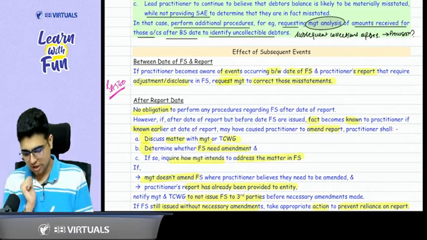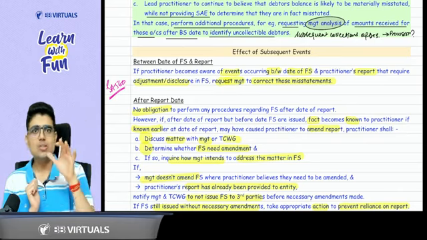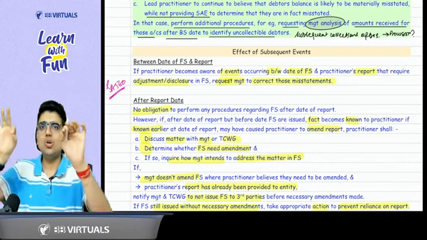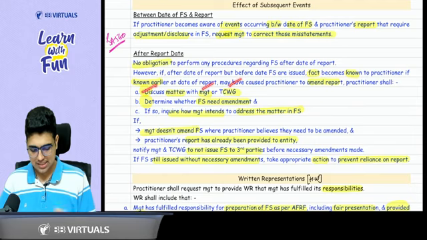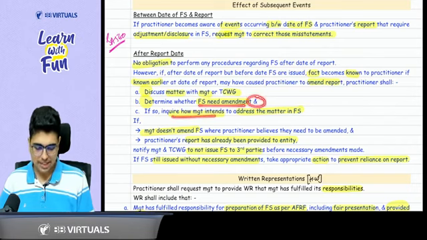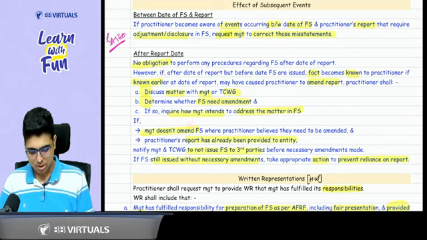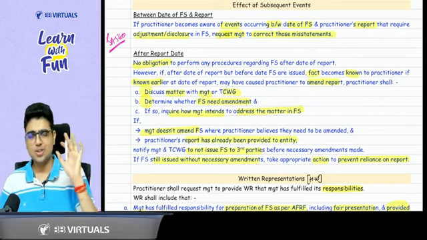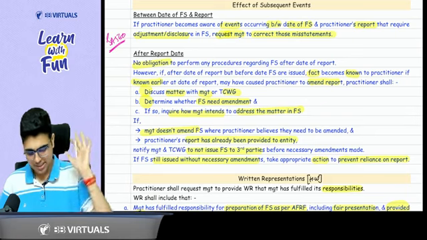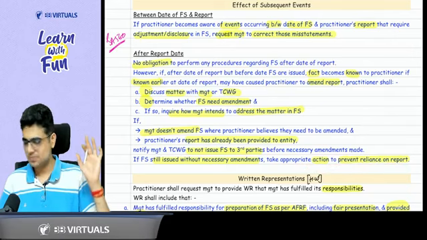Okay, sir. For the events after the report date, do you have any obligation? No. But whenever we get to know something, if it was known before, we go to the management and do DDI. So DDI means discuss the matter with management and TCWG, determine if the financial statements need amendment, and if yes, how the management plans to address this matter. Now, if the management does not amend and the report is already given to the entity, you will ask them to not give it to third parties. If they still issue without any amendment, take relevant action against them.